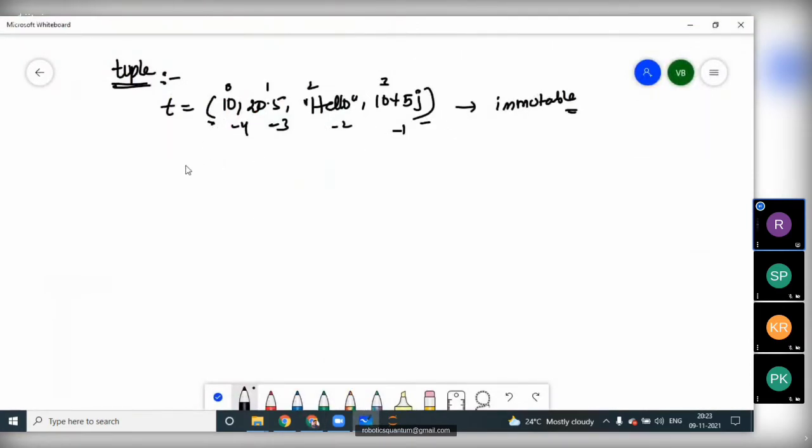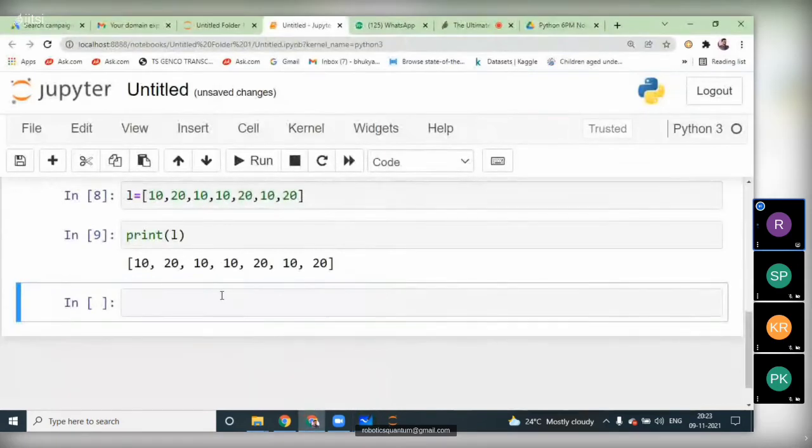the brackets, or a tuple can also be created without the brackets. 10 comma 20.5 comma hello, without the brackets we can also create the tuple. See, here I'm not using any brackets to enclose these elements, but even so we can create this tuple without the brackets. Let us check whether it's happening or not.